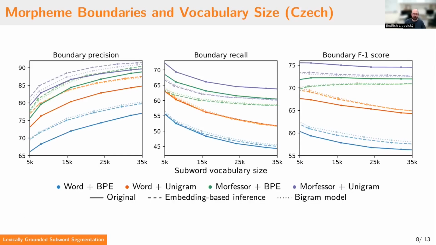When we look at the results for different vocabulary sizes, we observe that precision increases with the vocabulary size because we do fewer splits. And we see that our method improves compared to using just BPE or unigram for all vocabulary sizes. The recall decreases with the vocabulary size, and so does the F1 score on the morphological boundaries.